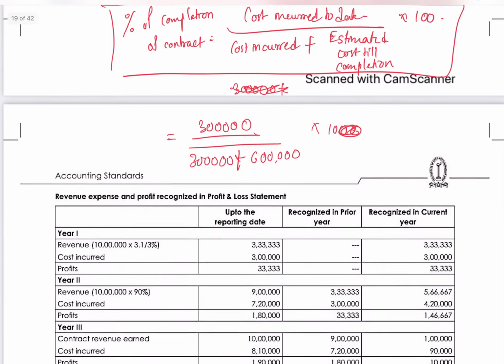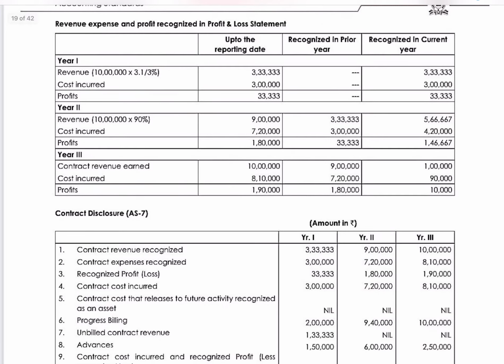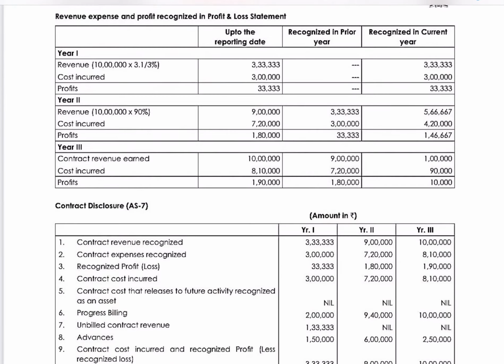Now we will prepare how much the revenue should be booked and what is the profit element we will be recognizing in our P&L account. So starting with the up to the reporting date, for the year 1, year 2 and year 3. So up to the reporting date, what is the revenue, cost and profits you will book.